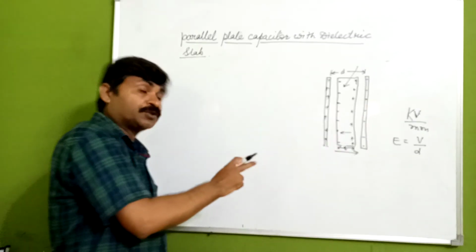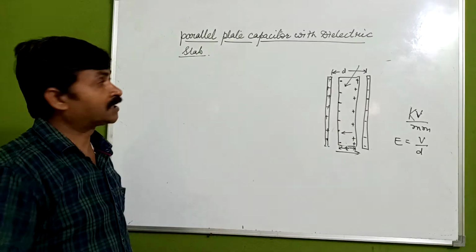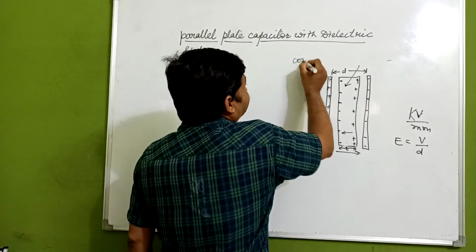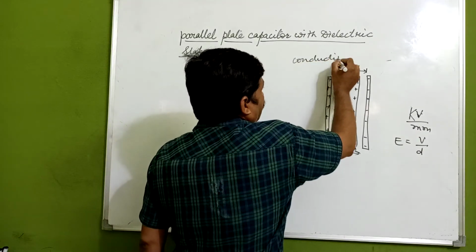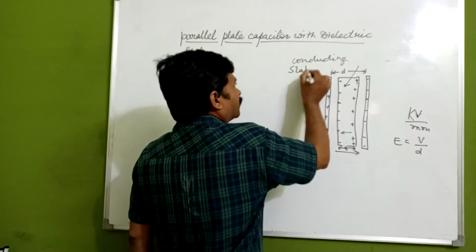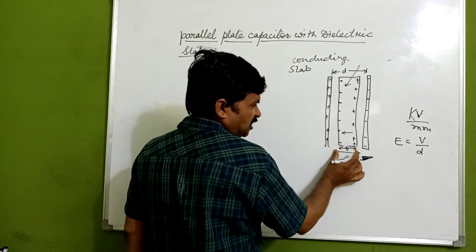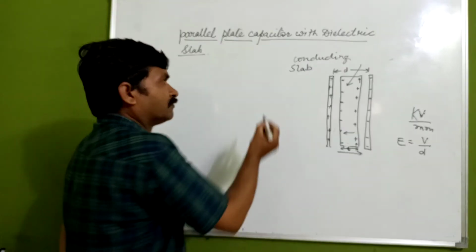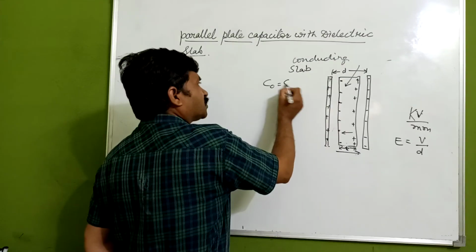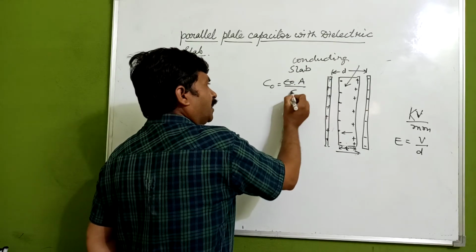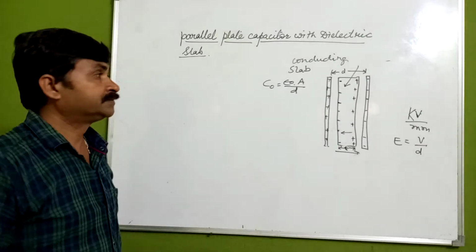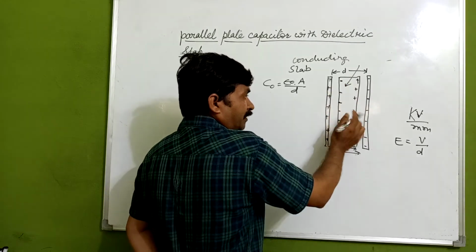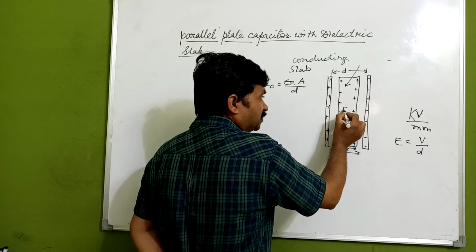Now we have gone through the parallel plate capacitor with a dielectric slab. Now we are introducing a conducting slab of the same thickness T. T is the thickness and D is the separation. We already know that C naught is equal to epsilon naught A upon D. Now what will happen? The electric field inside is going to be 0.